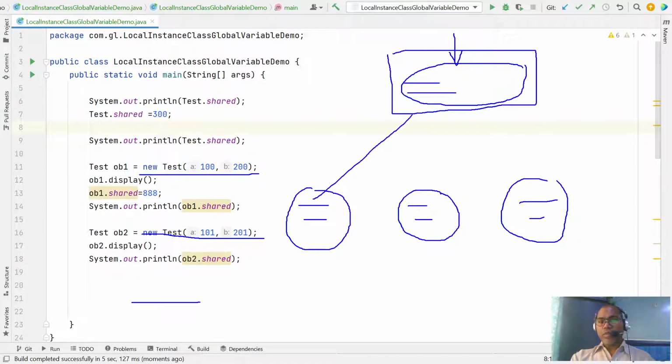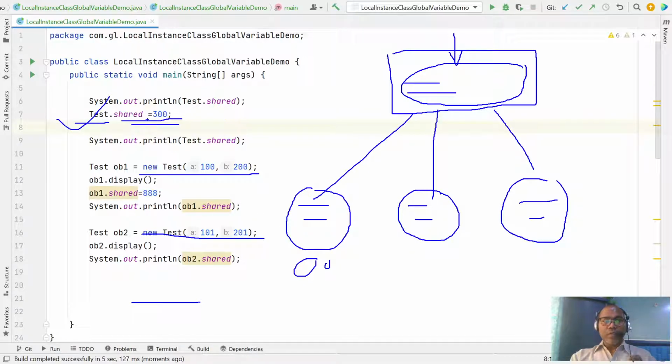Each object can access a static variable by its object name as well as the class name. The preferable way, whenever you access or change any shared static variable, is to use the class name, not the object name.